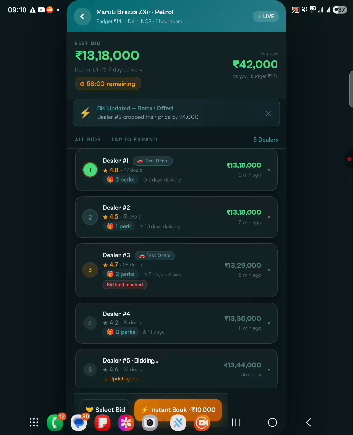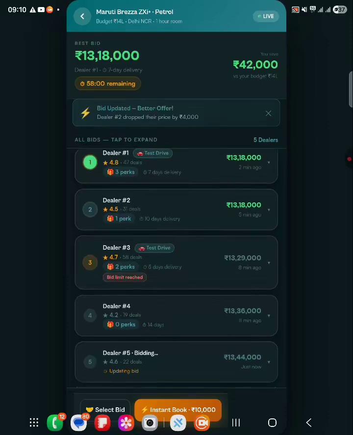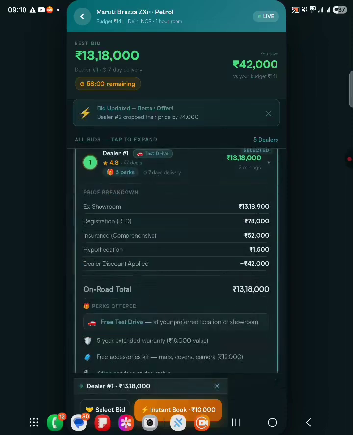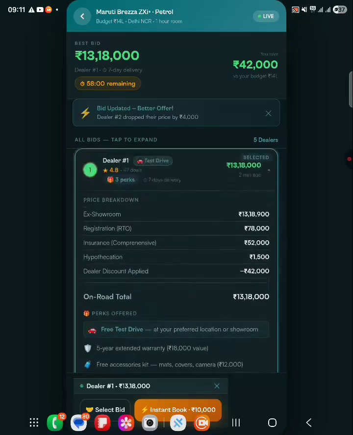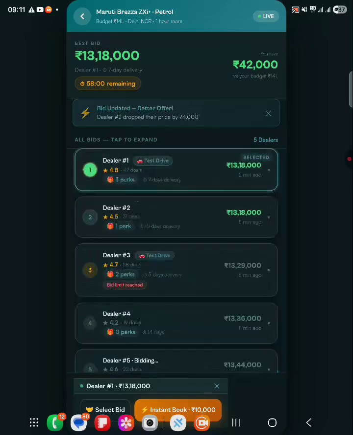But here is the catch: the buyer need not make the decision only on the basis of pricing. He can also choose the dealer on the basis of delivery time and the perks they are offering. As you can see here, dealer number one is providing three perks: a 5-year extended warranty, a free accessories kit, and free services at the dealership. As well as he is providing this car in 7 days. So we have made the app in a way that we are not forcing the user to make the selection only on the basis of pricing, but also the delivery, also the perks, also on the basis of reviews.